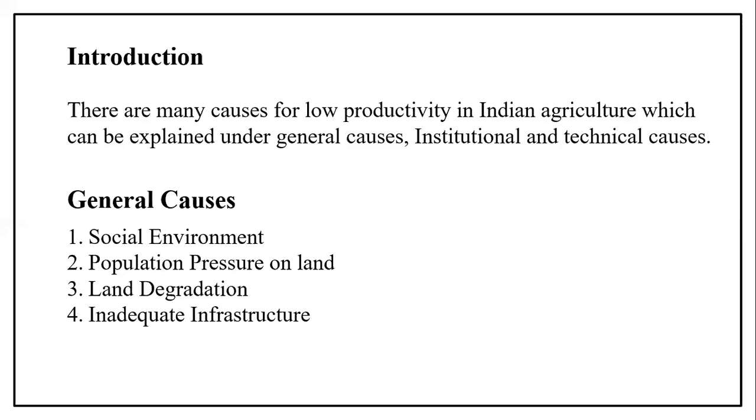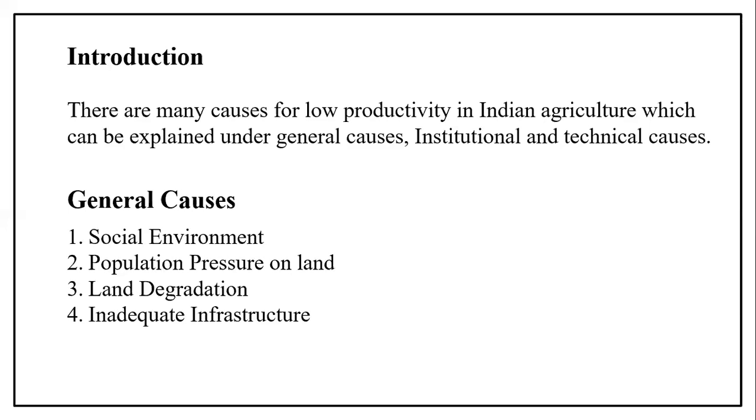The next cause is population pressure on land. Population pressure is heavy on the land. The non-agriculture sectors are unable to absorb the total workers, so the pressure on land is increasing continuously. In 2011, out of 349 million rural working population, 263 million workers were employed in the agriculture sector only. So remember that the increasing population is also a cause of pressure on land,